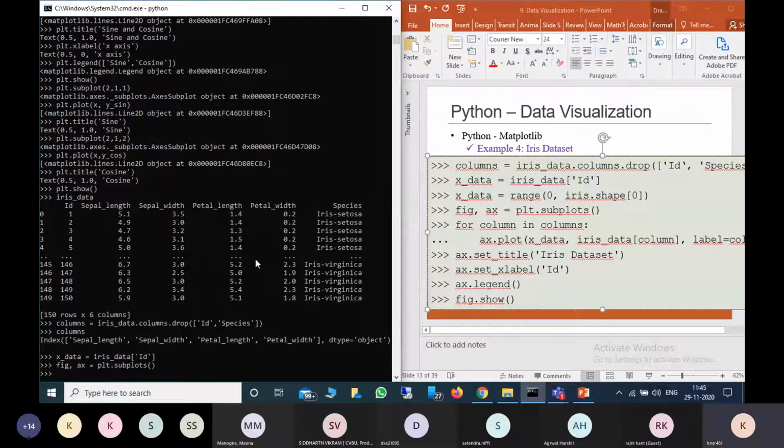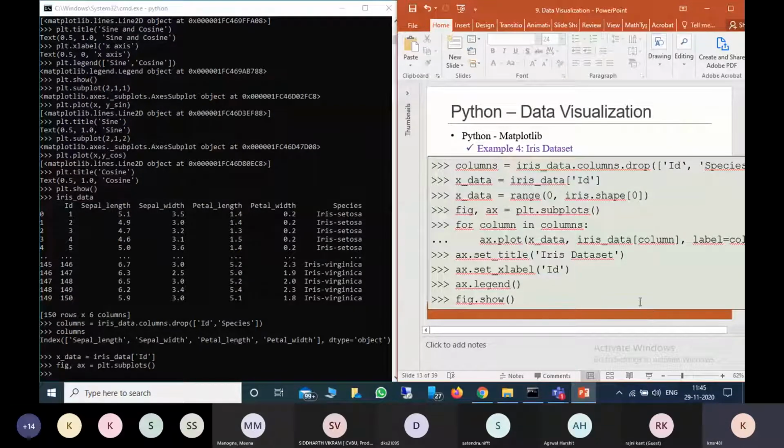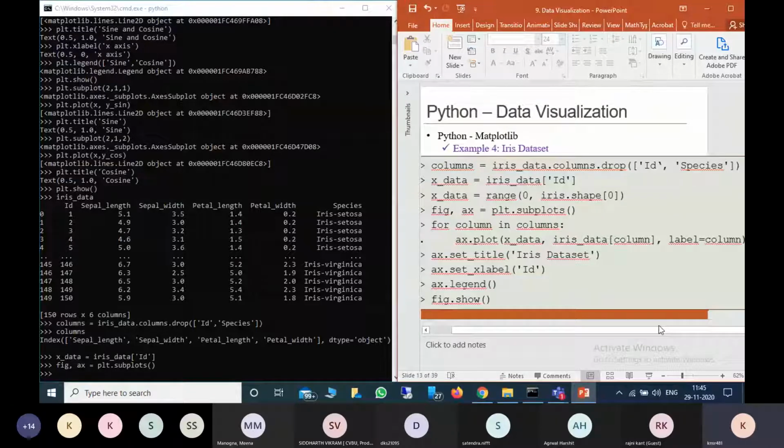Now we are plotting each column as a separate line.